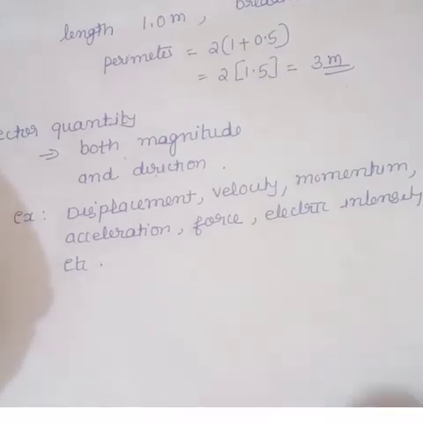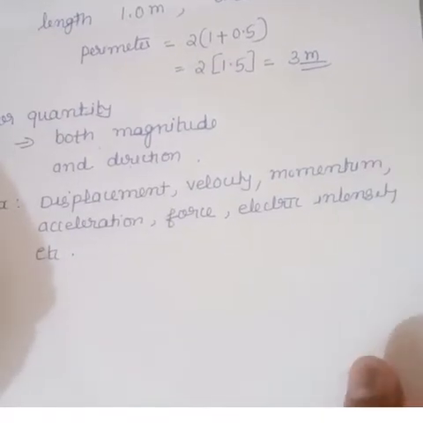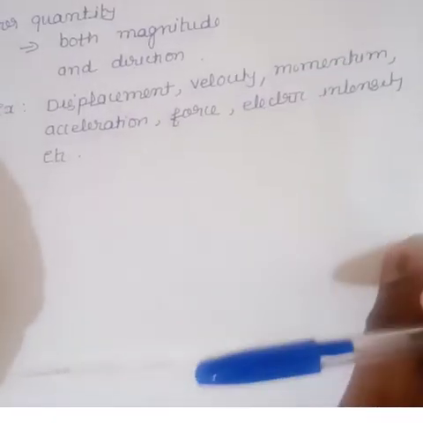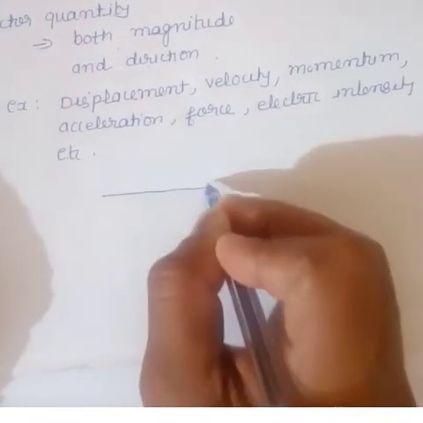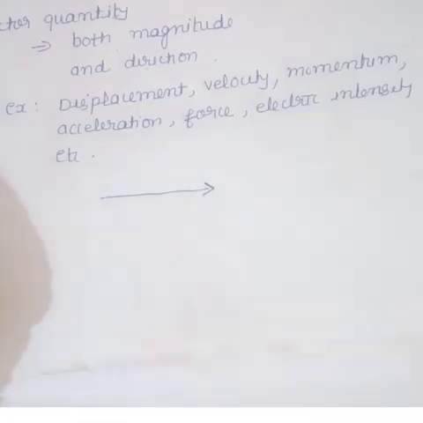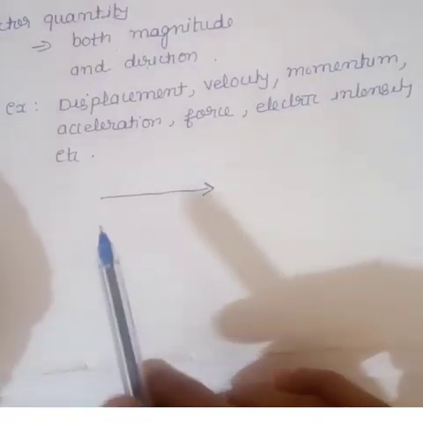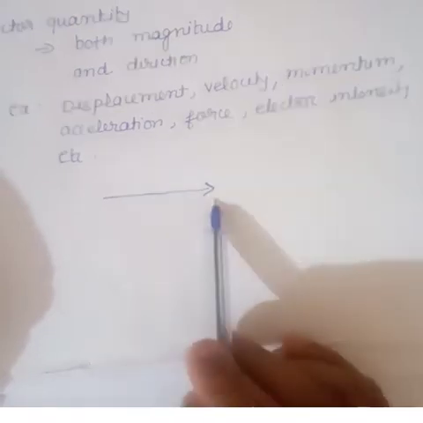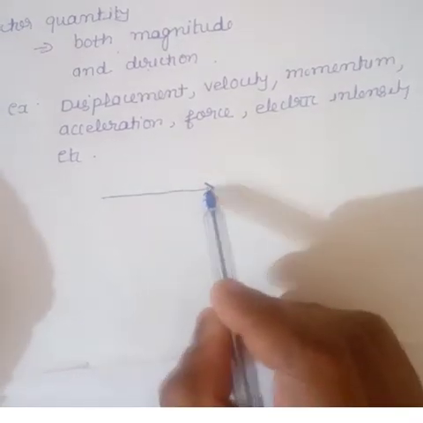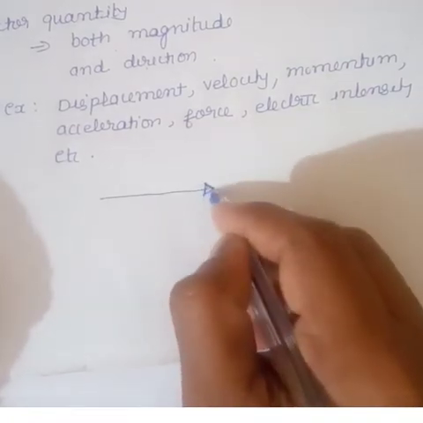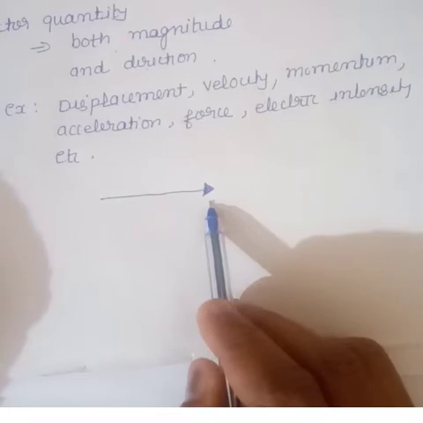Next one, representation of vectors. How can we represent vectors? A vector is represented by an arrow. The direction of the arrowhead gives the direction of the vector.